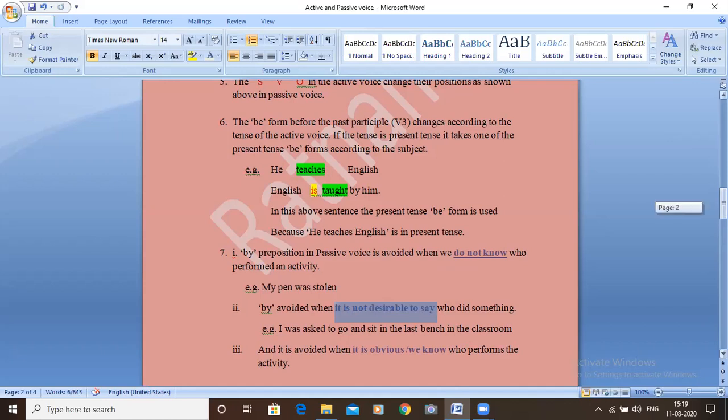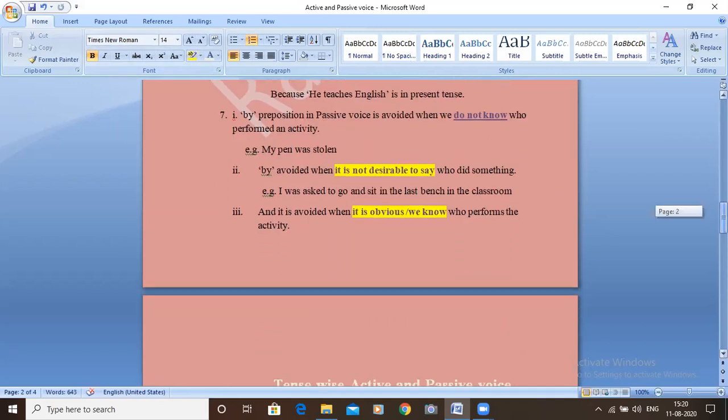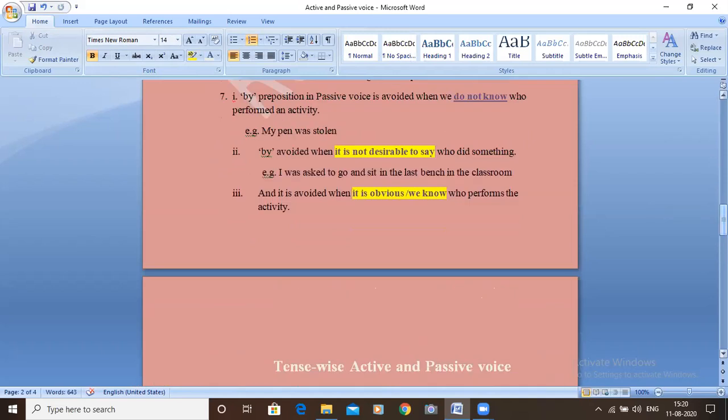Third point, where by is avoided. By preposition is avoided when it is obvious or when we know. That's why we don't need to use it with the by preposition. Right.